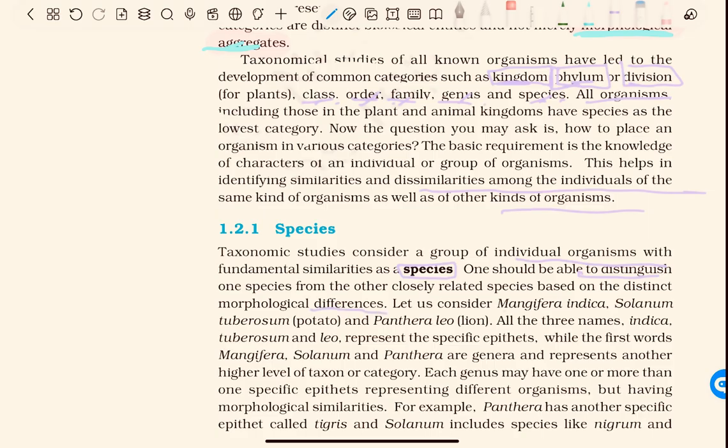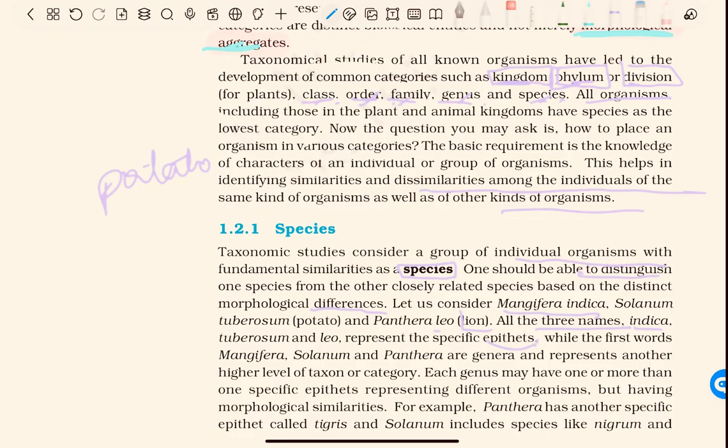Let us consider Mangifera indica, Solanum tuberosum, the scientific name for potato, and Panthera leo for lion. All three names, indica, tuberosum and leo, represent the specific epithets, while the first words Mangifera, Solanum and Panthera are genera and represent another higher level of taxon or category.